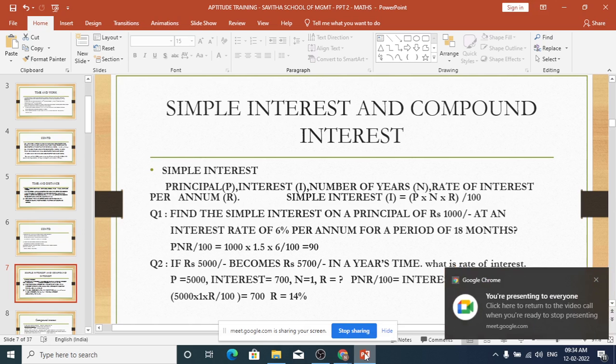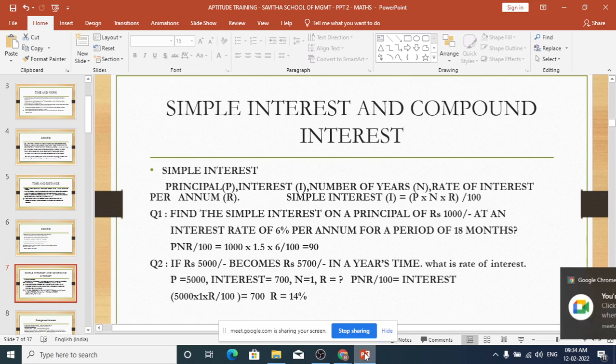Okay. The next chapter is called Simple Interest and Compound Interest. Of course, MBA students, you are much familiar with this, particularly people who have experience in accounting and things like that. But what they ask in your exam is at the level of 7th or 8th standard, or at the maximum 10th standard level.